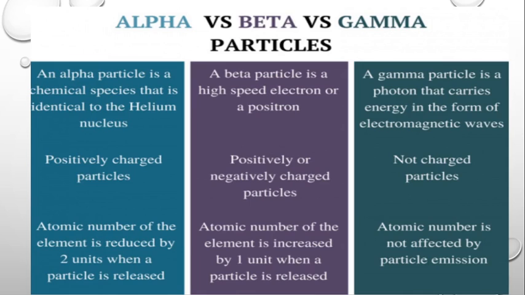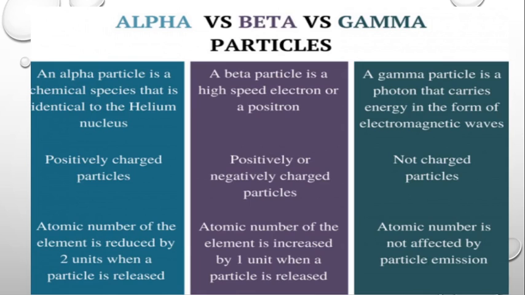Now a gamma particle is a photon that carries energy in the form of electromagnetic waves. So the first point is to identify each particle. That is, alpha particles are helium nuclei, beta particles are electrons or positrons, gamma rays are electromagnetic radiations or photons.